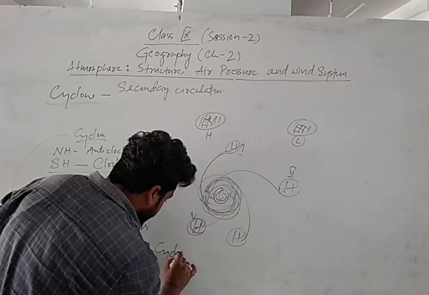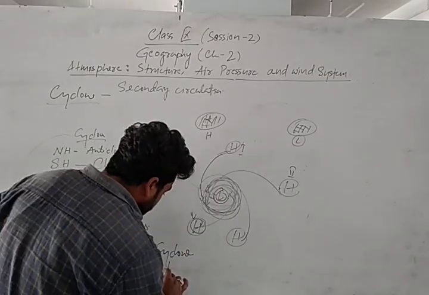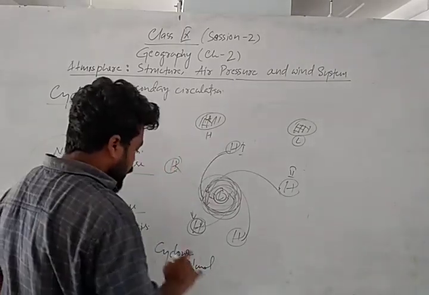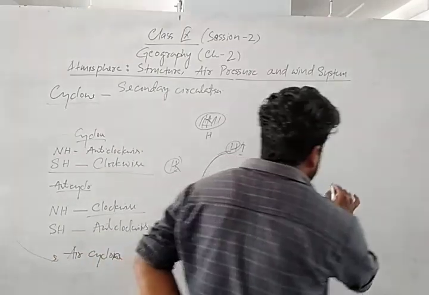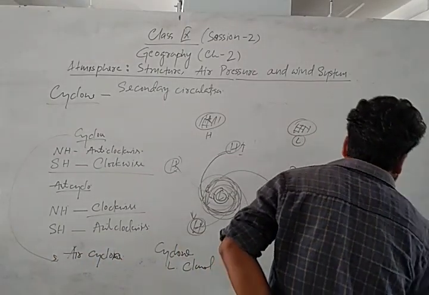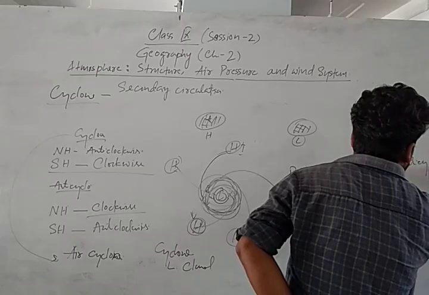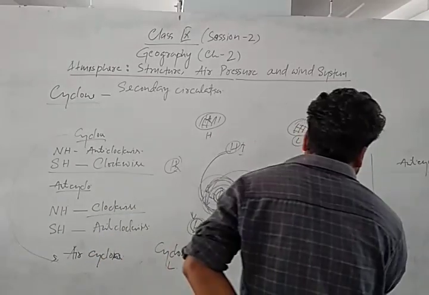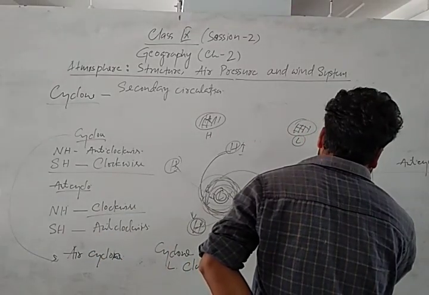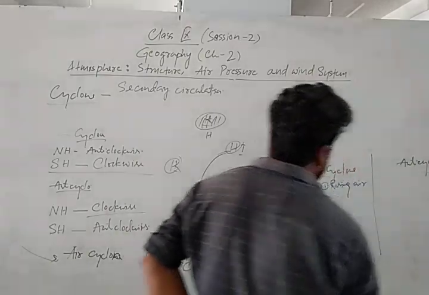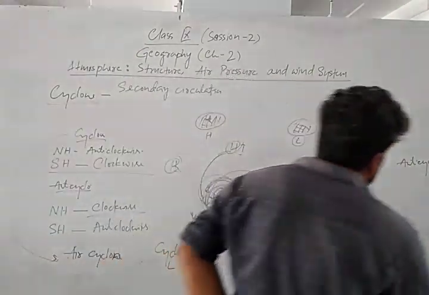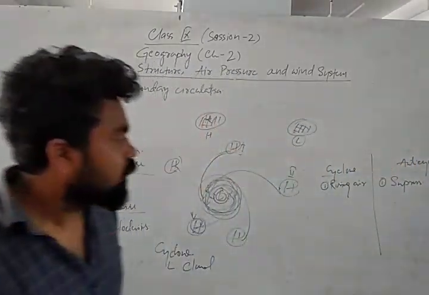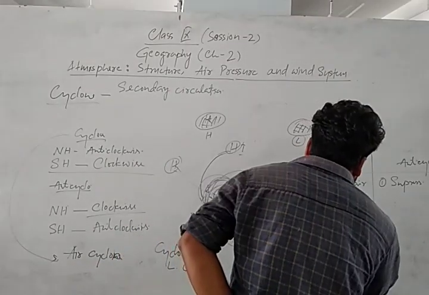But there is one difference: a cyclone always forms cloud. It helps in cloud formation. Because in the cyclone, what happens? I will show the difference. This is cyclone. This is anticyclone. Okay. So what happens in the cyclone and anticyclone? In a cyclone, air always rises up. That's why we can write here rising air. But in the anticyclone, air always subsides.